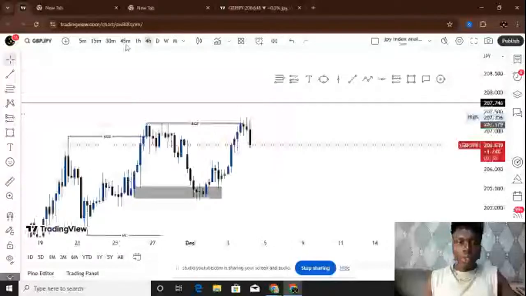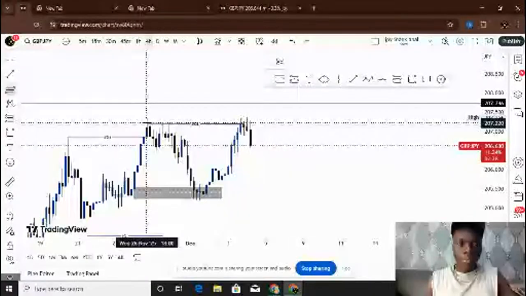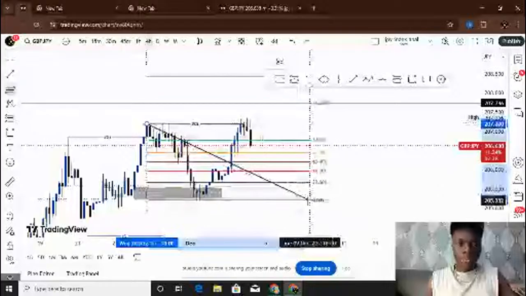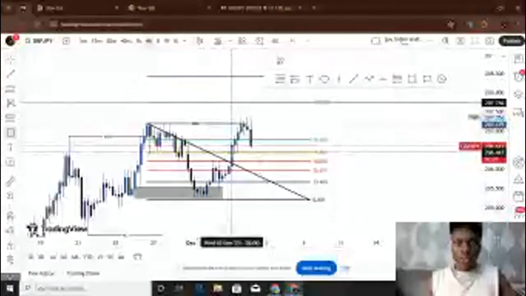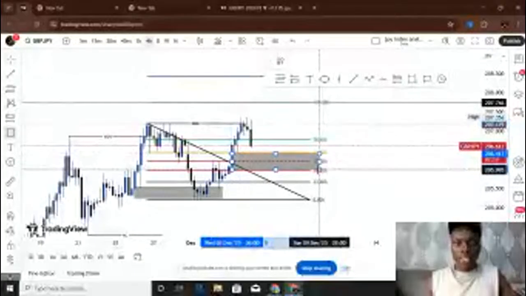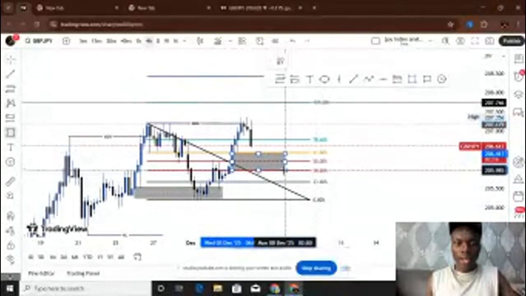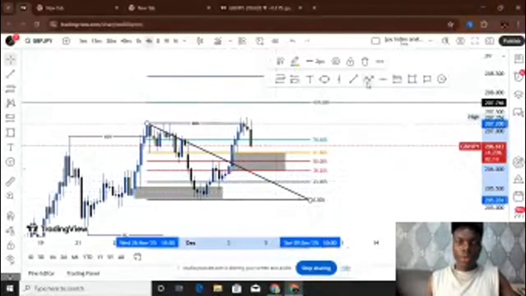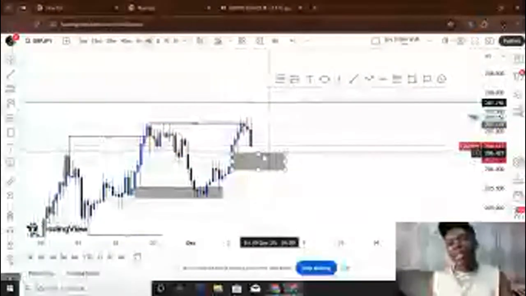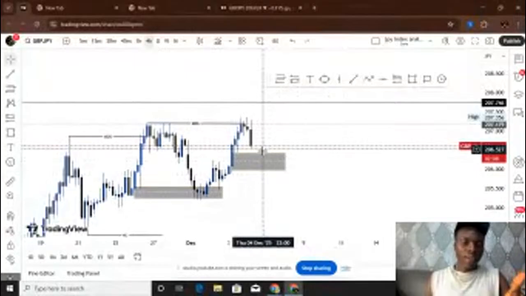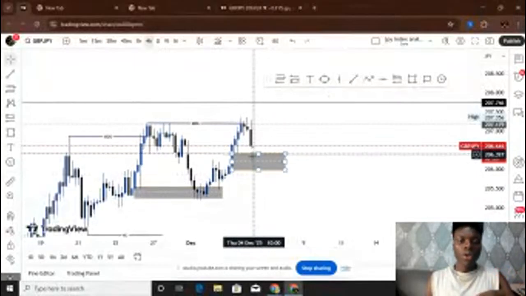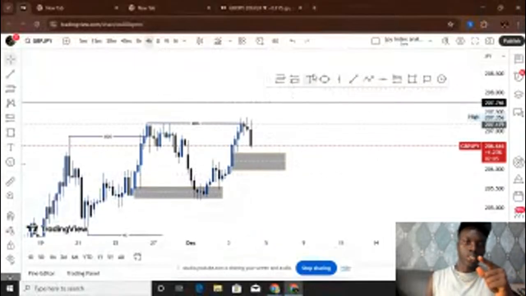Structure, what are we going to do again? We are going to plot it again from here to here. So it comes in again. So I'm not going to buy here. And why did I say so? Because buying here, the price has not dropped yet. The price is kind of high. If you try to buy here, they might take you out before it goes in the direction.